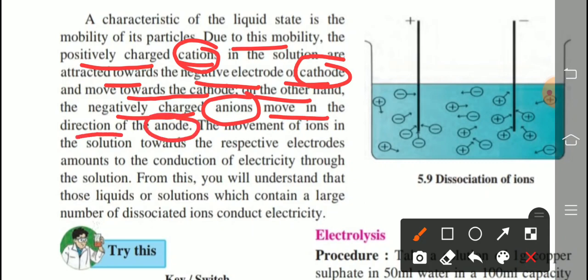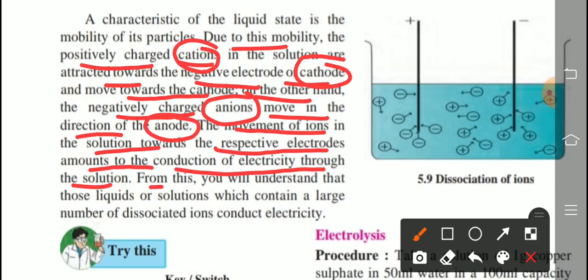Anode means what? The positive electrode. Is it right or wrong? Check here. Read carefully. Positive electrode means anode. So anions are attracted towards the anode. Now this movement of ions in the solution towards the respective electrodes amounts to the conduction of electricity through the solution.